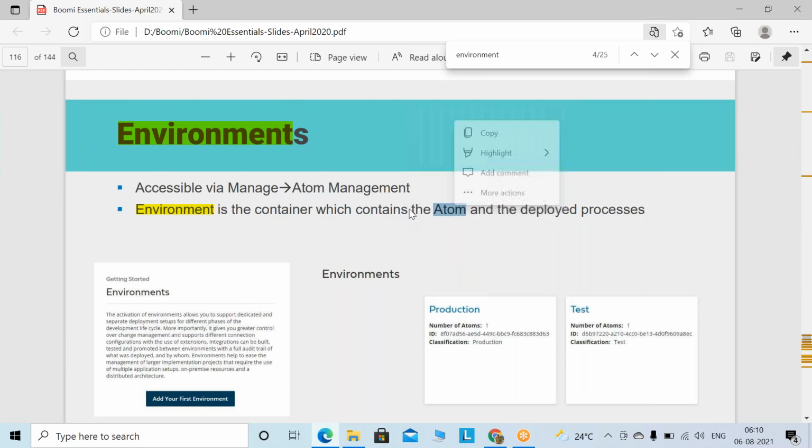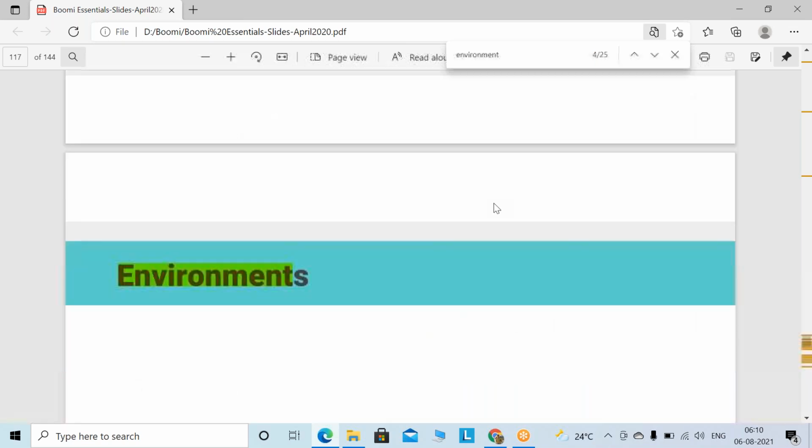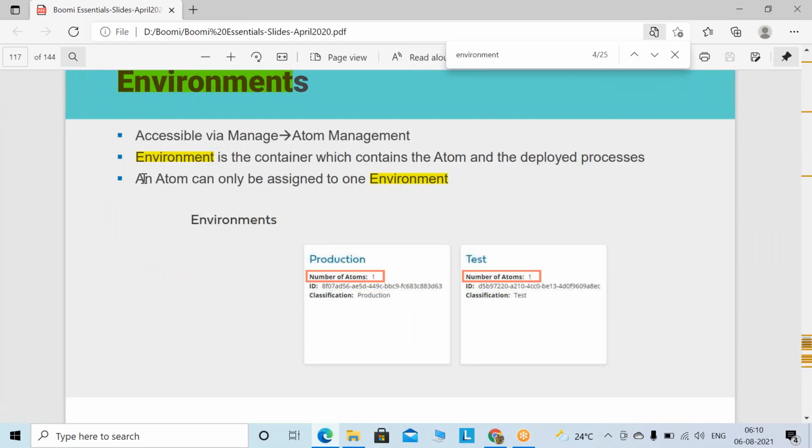Then what is an atom? We are going to see about that. Deployed processes we know, the integration processes which we use to build. An atom can only be assigned to one environment. So we have to assign that atom runtime engine to that environment, that's what it's saying.